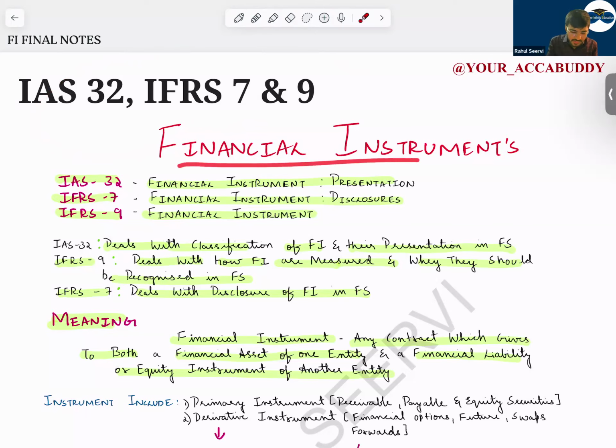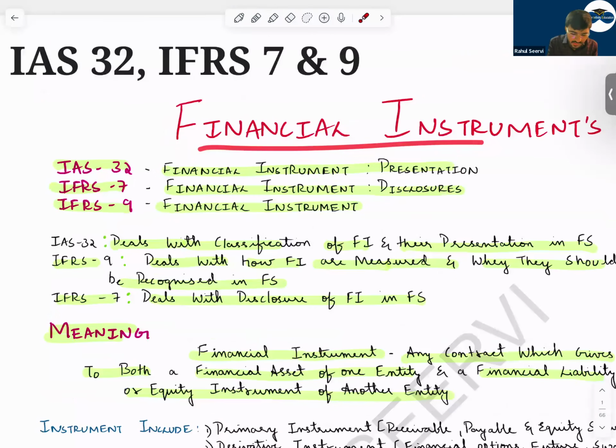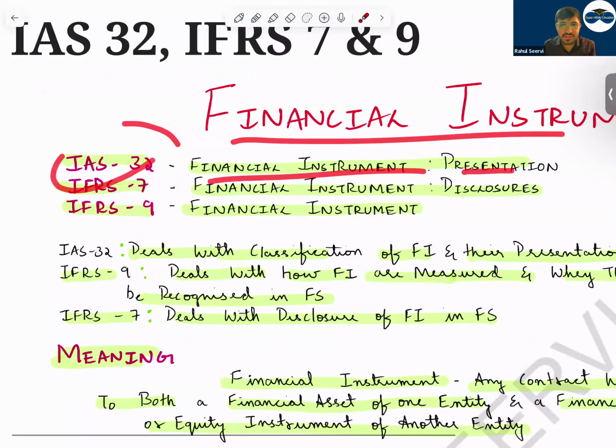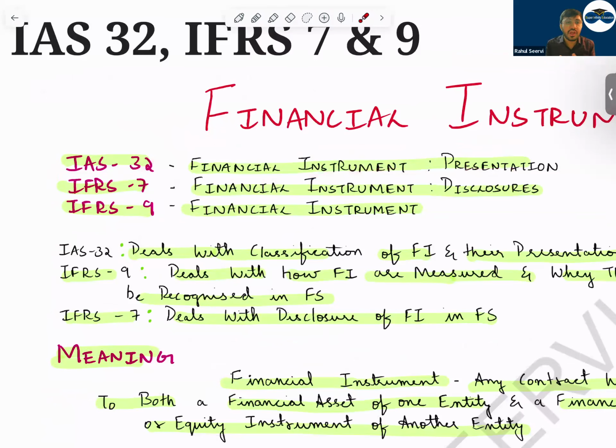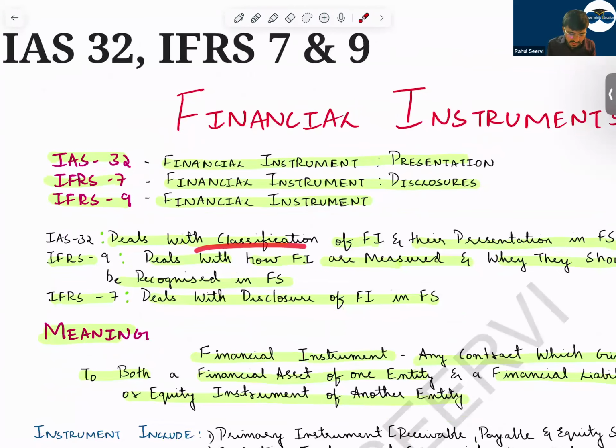So now financial instrument. IAS 32 will cover what? IAS 32 will cover financial instrument presentation. It will discuss the presentation, whether it should be treated as an equity, liability, or as a financial asset, financial liability, equity, etc. Then IFRS 7 will discuss the disclosure part. IFRS 9 will be regarding the calculation of financial instrument. So IAS 32 deals with the classification, IFRS 9 deals with the measurement and how it will be recognized, and IFRS 7 deals with the disclosure part.